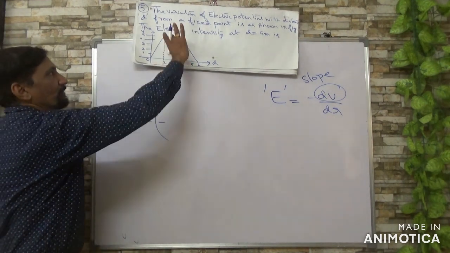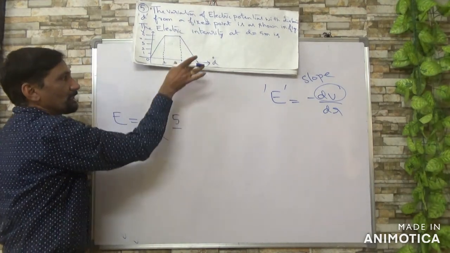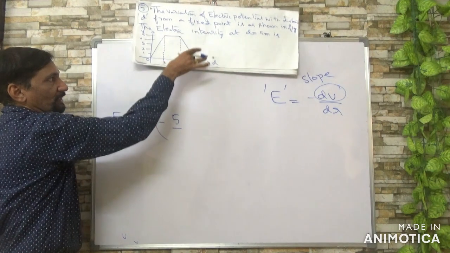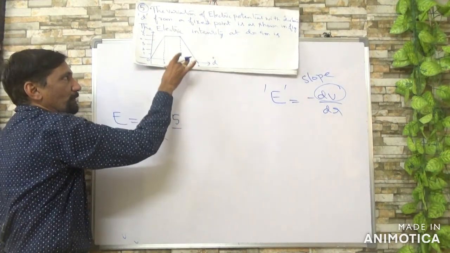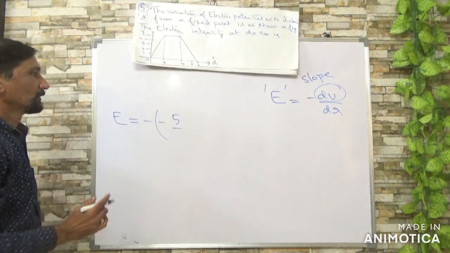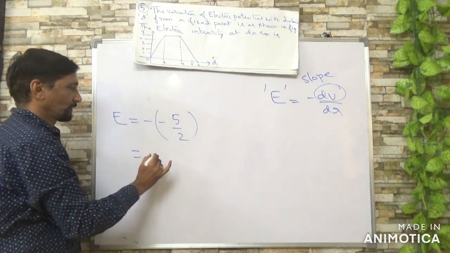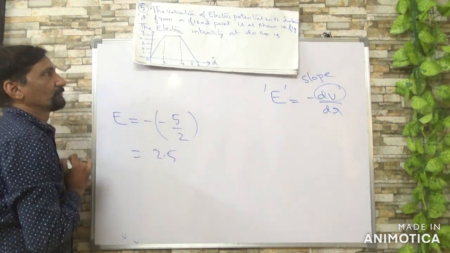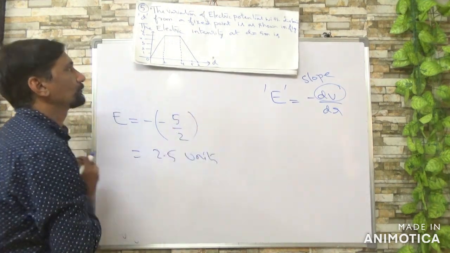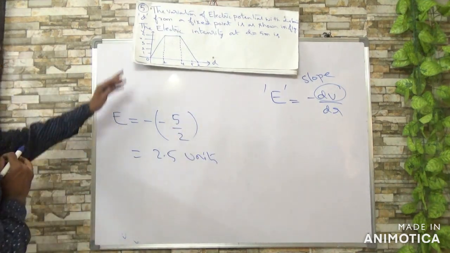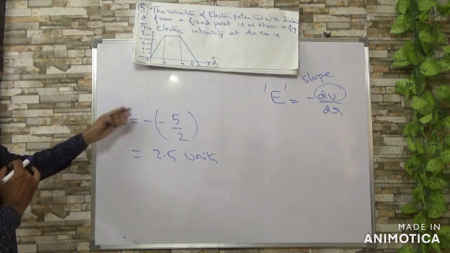This line's slope only you want to find. The slope remains the same at any point. So 2 units cancel, and you get 2.5 units. If potential is given in volt and distance in meter, you can take volt per meter.